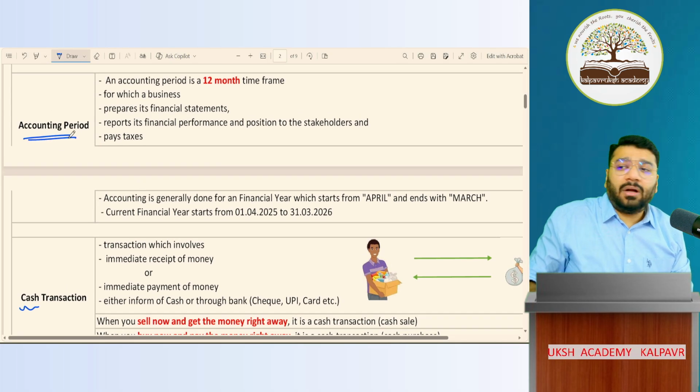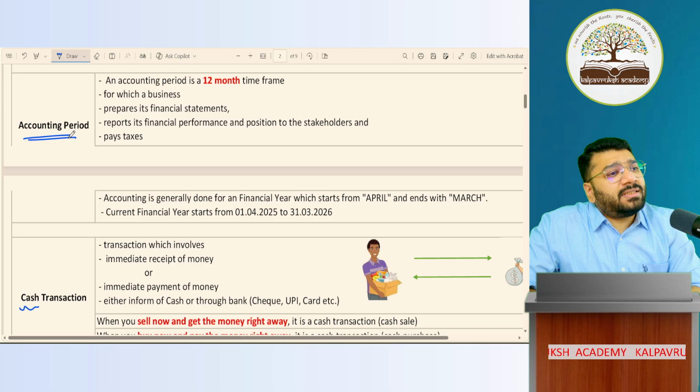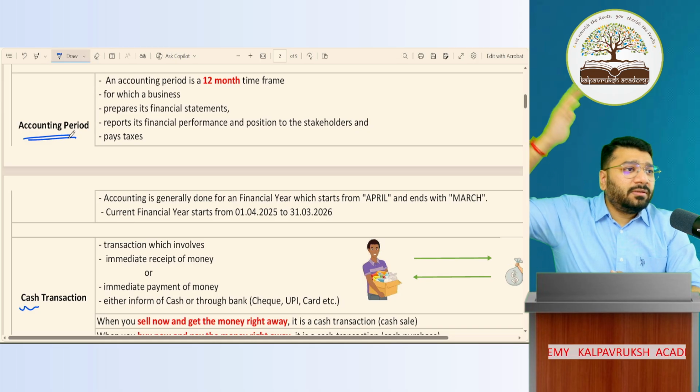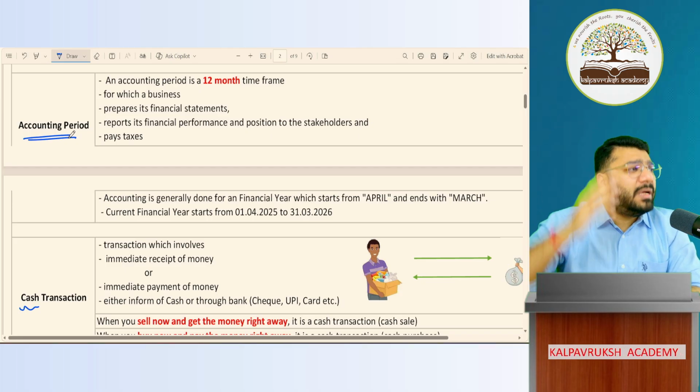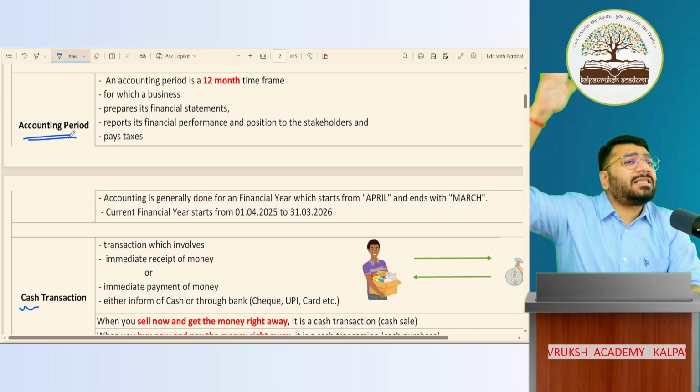Next term, accounting period. Now tell me something. If you start a business, will you close the business after a few days, a few months? Or would you want to continue as long as possible, for 10 years, 50 years, 100 years? We want the business to get carried forward. So I also started this academy called Fortune's Fun Learning Academy or Kalpabriksha Academy with the intention to do this business as long as possible.